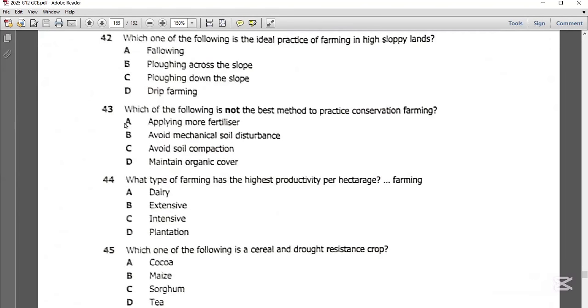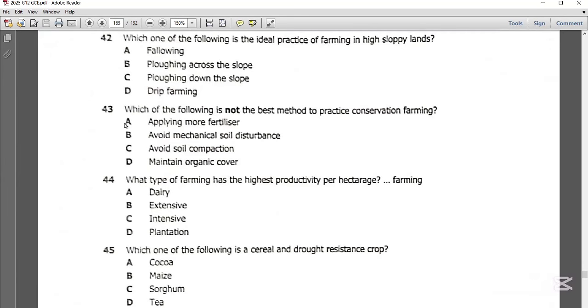Now, question 43 says, which of the following is not the best method to practice conservation farming? Now, if you want to practice conservation farming, there are several things that you need to do. For example, maintaining organic cover, using organic manure, avoiding soil compaction, as well as mechanical soil disturbance.